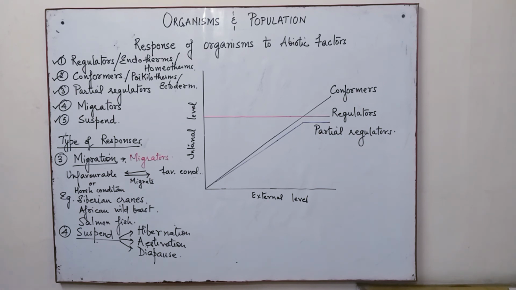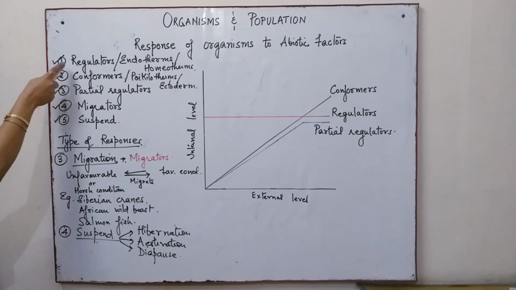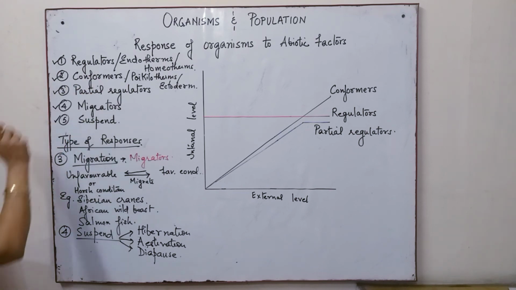So over here we find that the response of the organisms is of various types, and depending upon the type of response we have classified the organisms as regulators, conformers, partial regulators, migrators and suspend. Overall, in a nutshell, the regulators maintain a stable environment and remain unaffected by changes in the external environment. Definitely this is an advantage, and that's why mammals are very successful, because they are homeotherms.